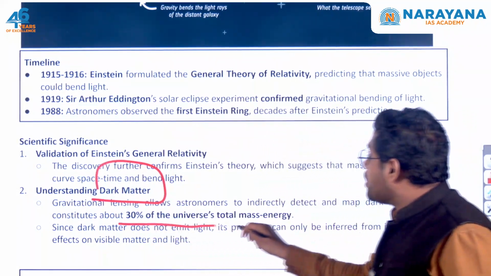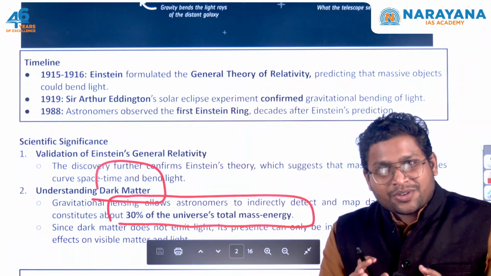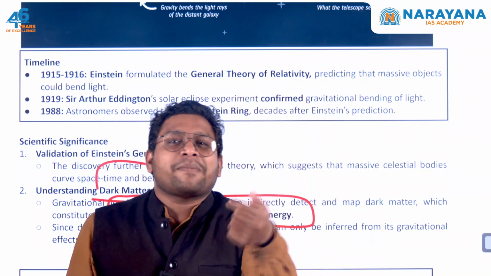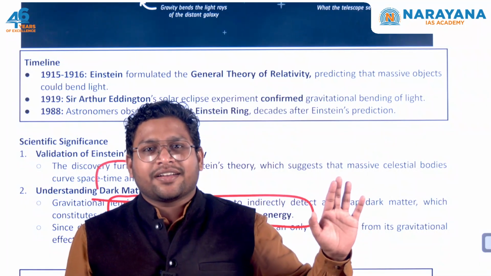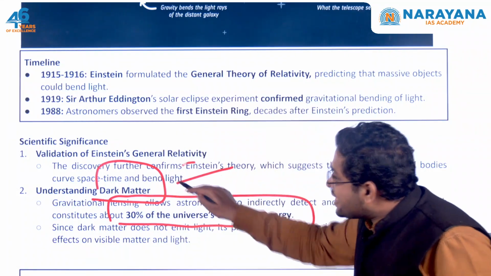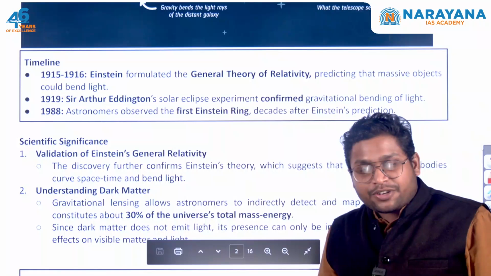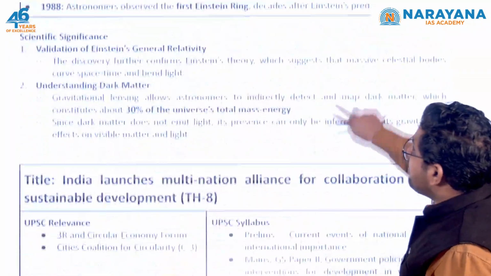It is somewhere around 30% of the universe's total mass energy. You don't see anything over there, it's completely black. And when we are studying this dark matter, all these studies, these Einstein ring discoveries, are going to be very much helpful. Okay, so this is the first article.